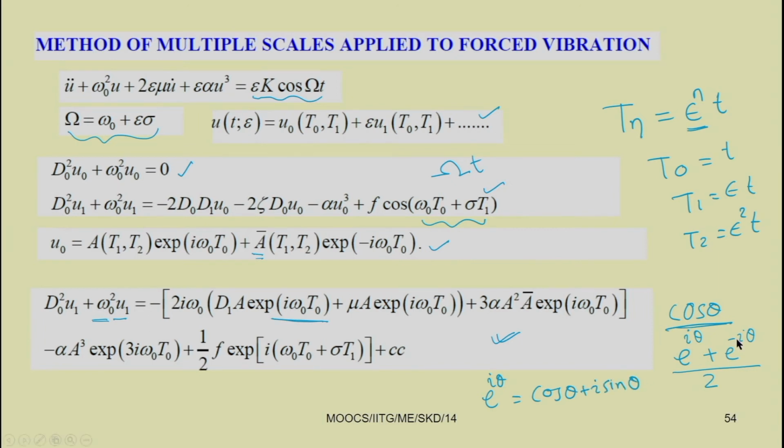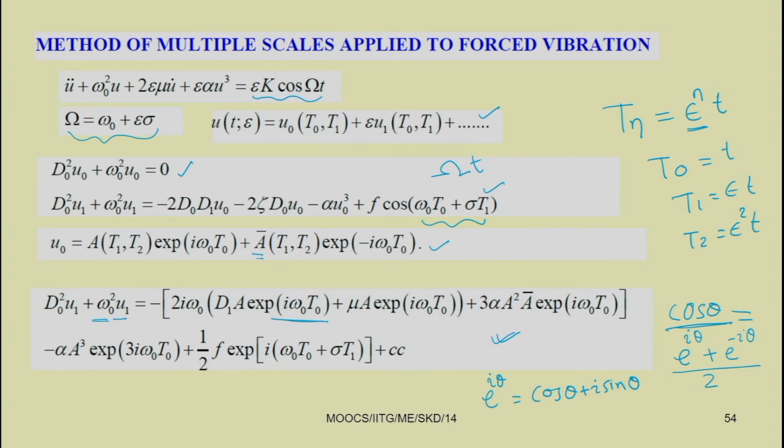So, plus e to the power minus i theta equal to cos theta minus i sin theta. So, if you add e to the power i theta plus e to the power minus i theta, this becomes 2 cos theta. So, to write cos theta, cos theta will be equal to e to the power i theta plus e to the power minus i theta by 2.